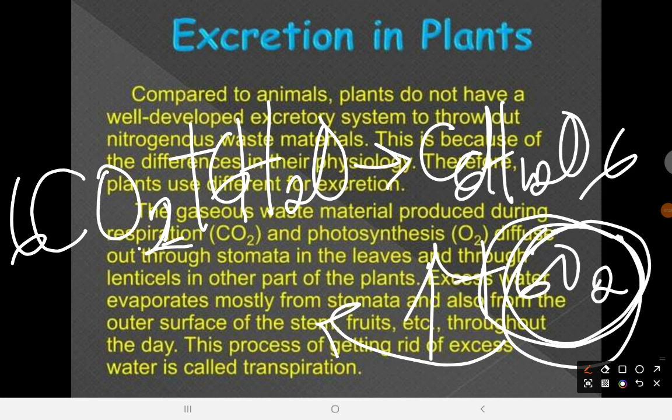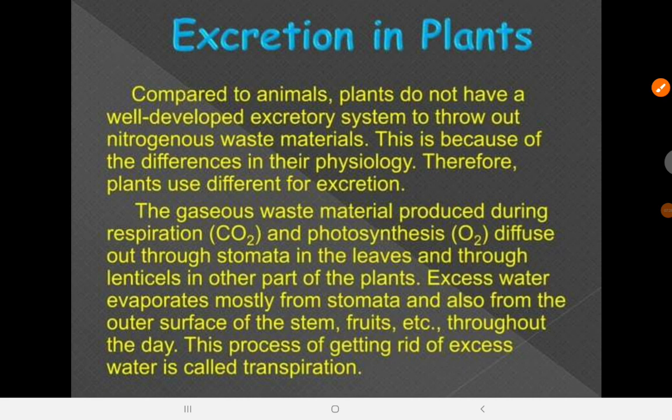That's why, for gum-producing trees, those resins and gums are eliminated from their body, and you see them producing those things out of their body. Most of the waste products are stored within the dead tissues that are removed periodically. So those are the major things you have to first know about excretion in plants.